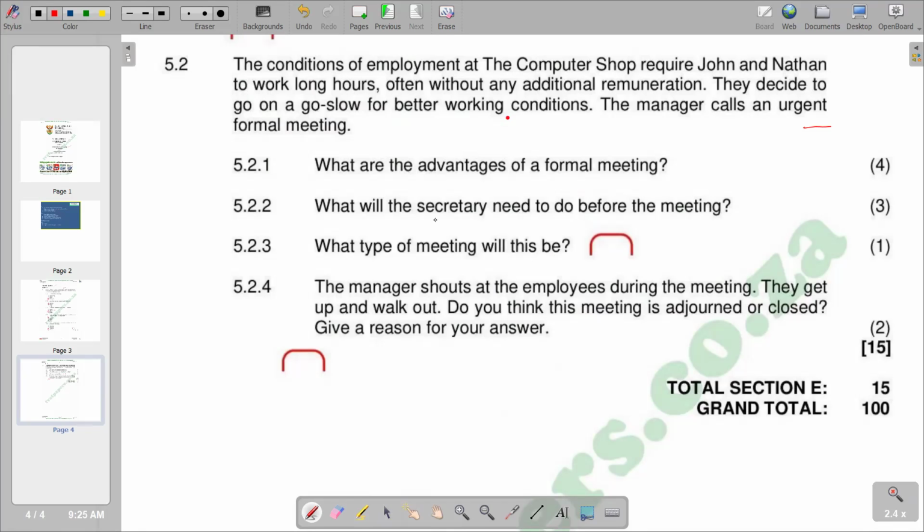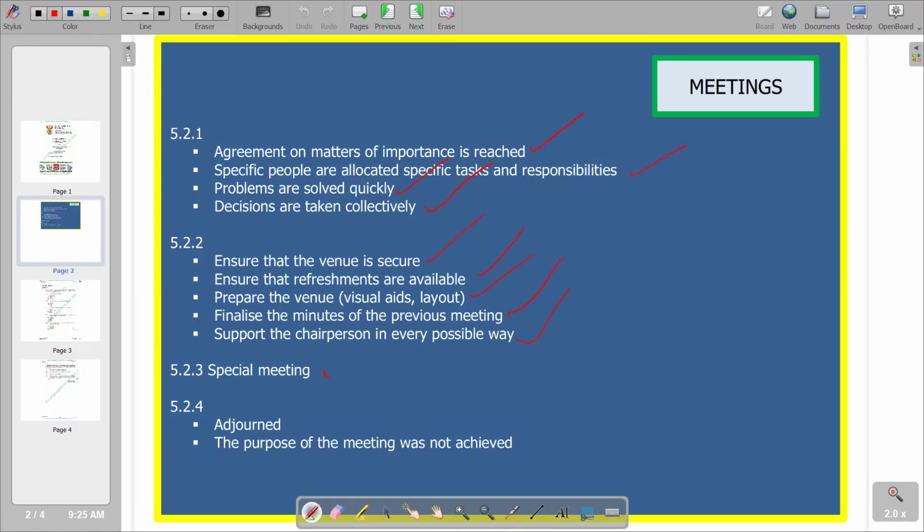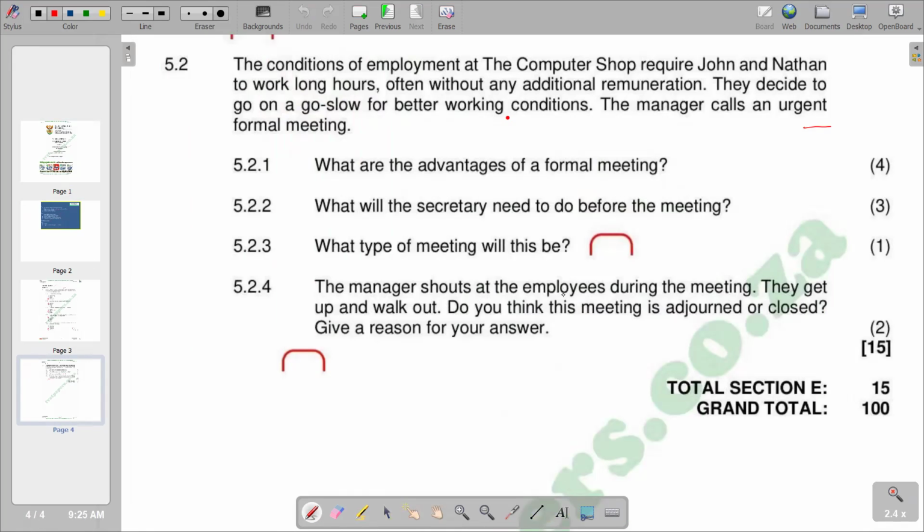Remember, a special meeting is a gathering or a meeting of people that is called for a specific purpose or reason. So we've got a specific reason that has led to this meeting being called. You'll see that it is different from a regular meeting because it is not scheduled. That's what we have in terms of the scenario that we are given here that makes it a special meeting. So we are saying special meeting.